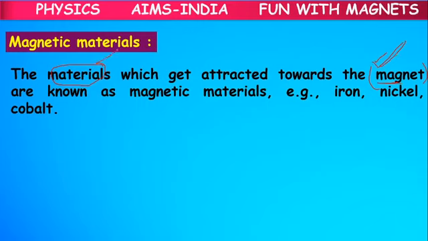The objects or materials which get attracted towards the magnet are known as magnetic materials, like iron, nickel, cobalt. Some of the magnetic materials are iron, nickel, cobalt. These are the chemical names of the materials.